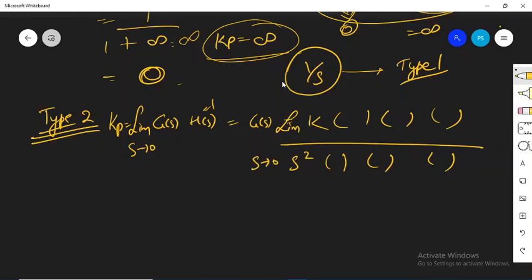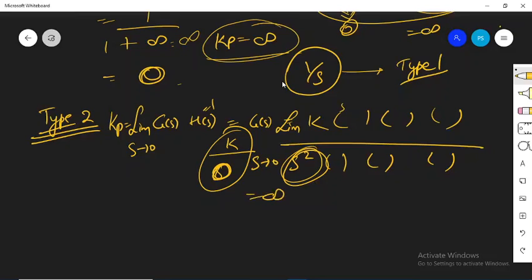Again, if you apply the value of s as equal to 0 in this complete expression, then you will again see that there is some constant value K divided by s to the power 2. If you are applying s equal to 0, it's going to become K divided by 0. Again, it's going to be infinite. That's pretty obvious. If infinite was coming in type 1, infinite will come in type 2 also, because nothing is changing, you are just making the power 2.